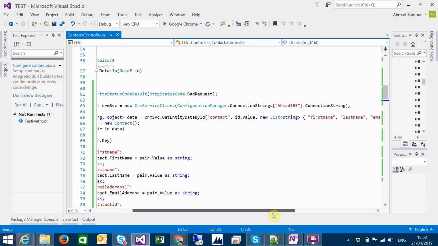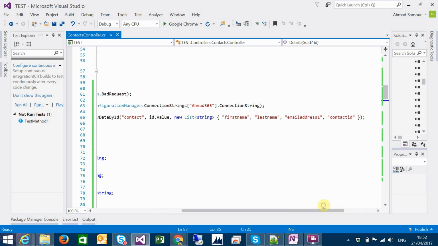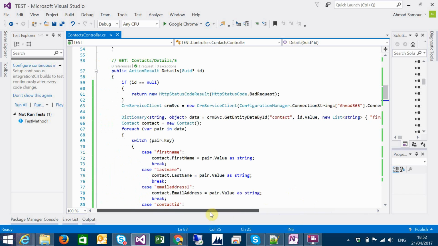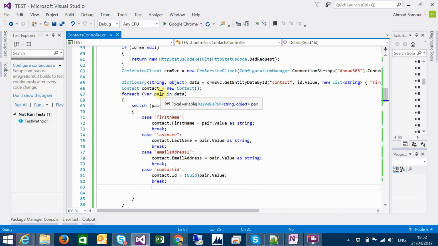New list of strings. We were using the column set. Now in the list here, we will retrieve whatever you want. I'm passing first name, last name, email address 1, and contact ID. And for each, we can use it in another way, but just for simplicity, I did this one. I'm switching for each parent in data. I'm switching the parent key.